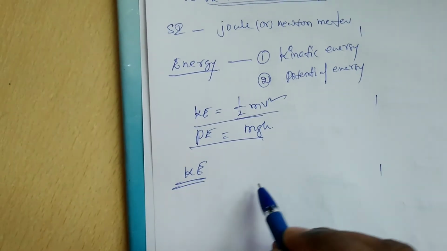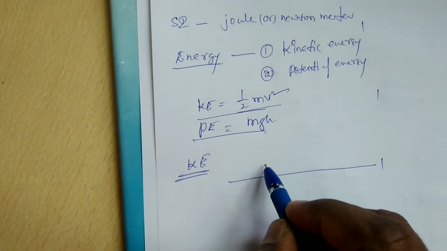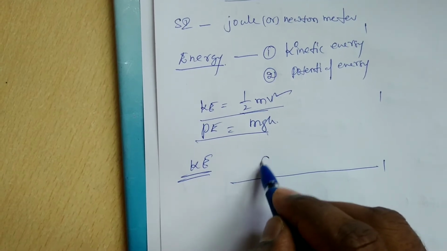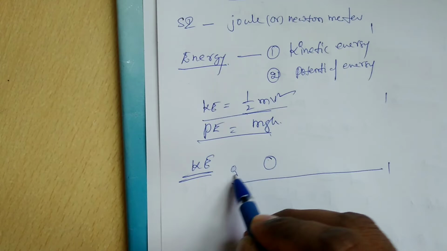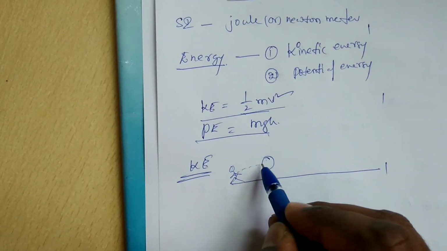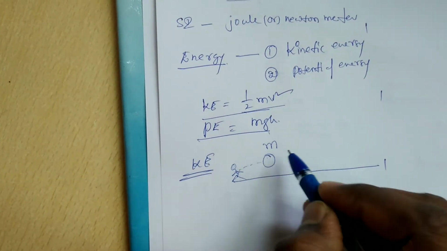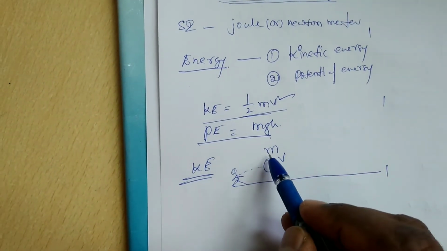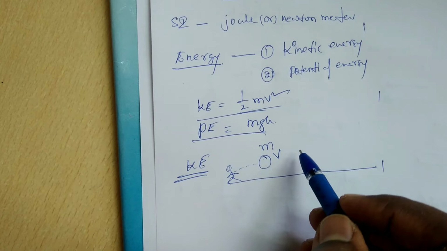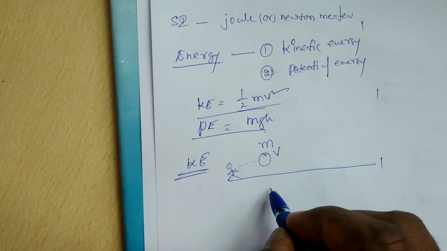Half mv square means, suppose here one object is there, I throw one ball. It has some mass, it has some velocity. If the body has some mass and some velocity, that ball has some kinetic energy.